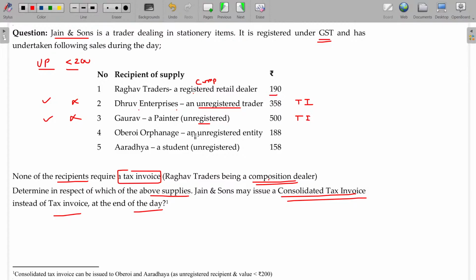Oberoi Orphanage, an unregistered entity, value is this one. So unregistered person, value is also within 200 rupees, so you need not issue the tax invoice, you can issue a consolidated tax invoice for the day end. Aradhya, a student, unregistered and the value is also less than 200, so here it is not required, so you can issue a consolidated tax invoice. These two transactions can be clubbed and you can prepare only one consolidated tax invoice in the end.